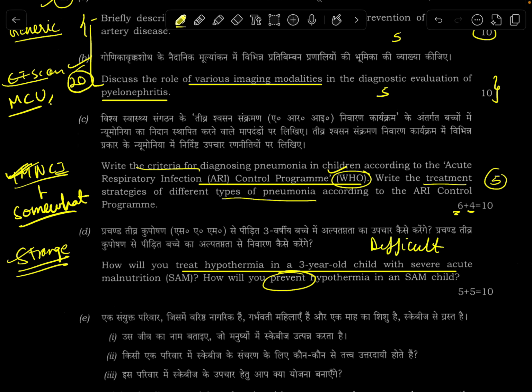Because we can answer in generic terms, even if you look at the textbook OP Ghai, you will see it's just one paragraph, which is also very point wise and very generic points, very difficult to recall in the examination, a tough question. So pediatrics was on the tougher side, and even medicine was not very tough, but is very strange. So you can't score very high in this 40 marks worth of section.